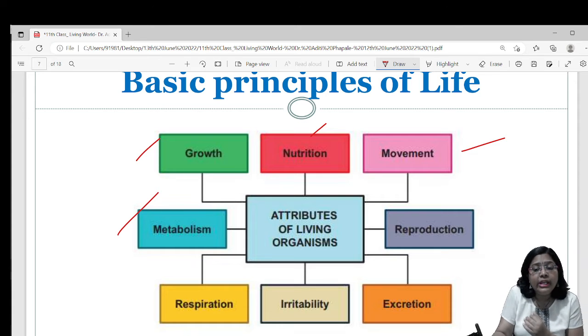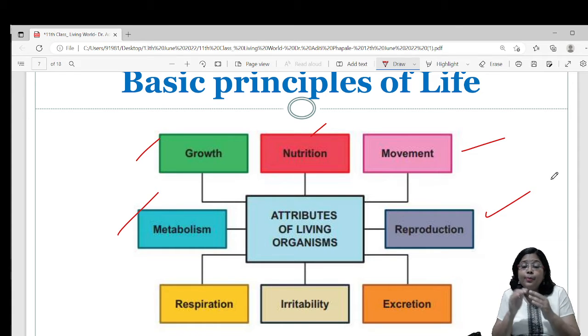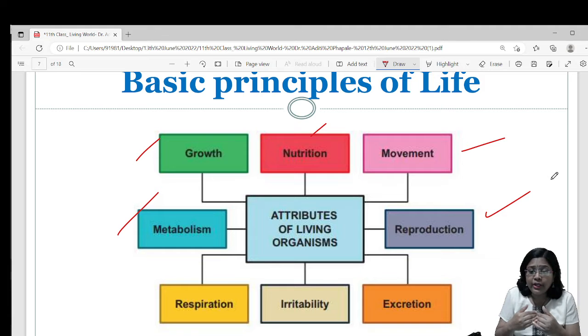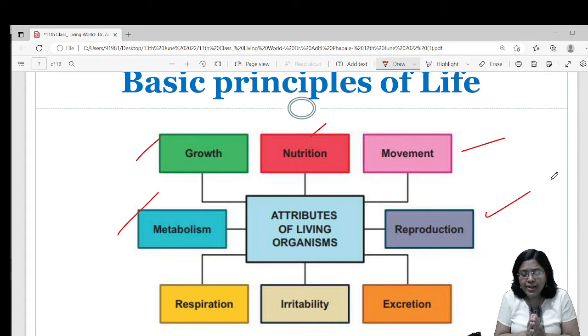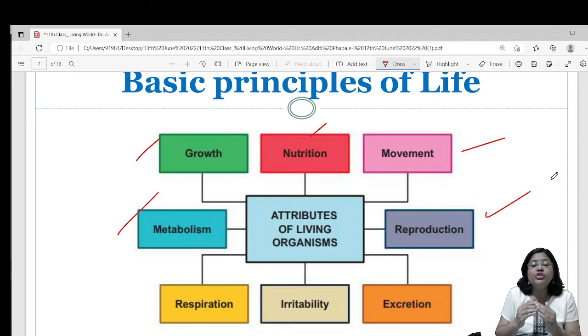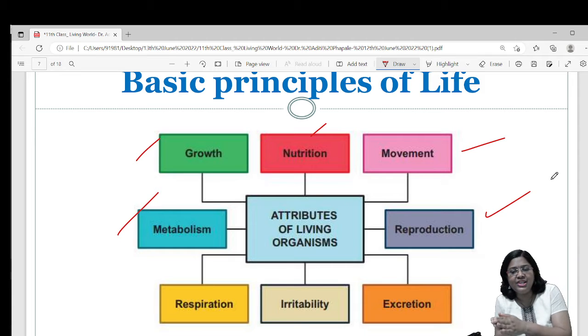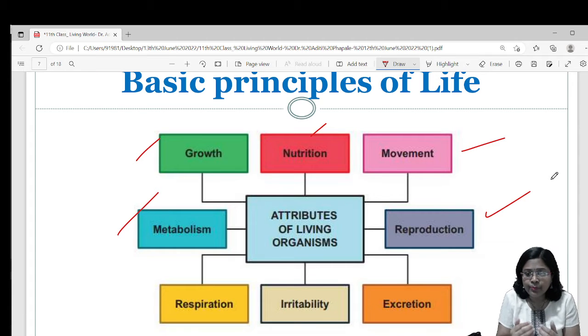Then what about reproduction? Reproduction is a process by which living organisms give birth to their offsprings or progeny of its own kind, है ना, खुद के जैसा ही, या parent gives birth to offspring, या one generation gives birth to next generation. Anything you can say is the same thing.